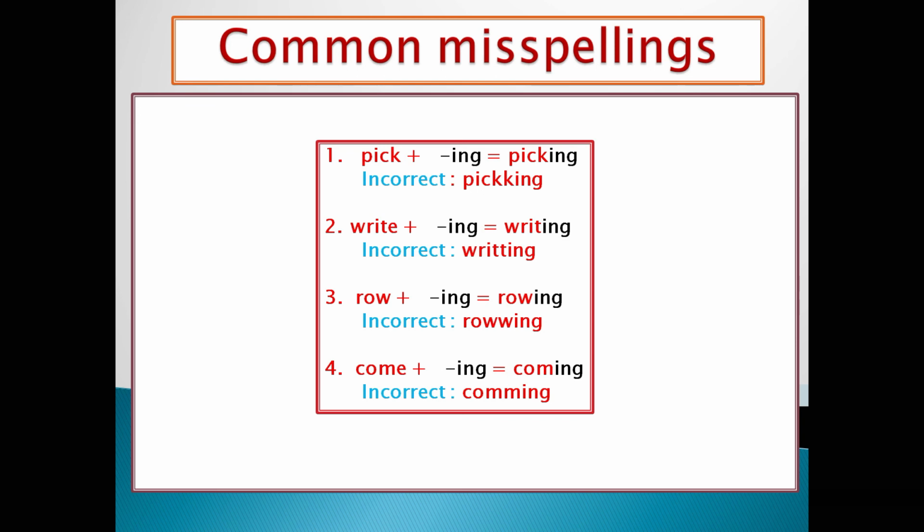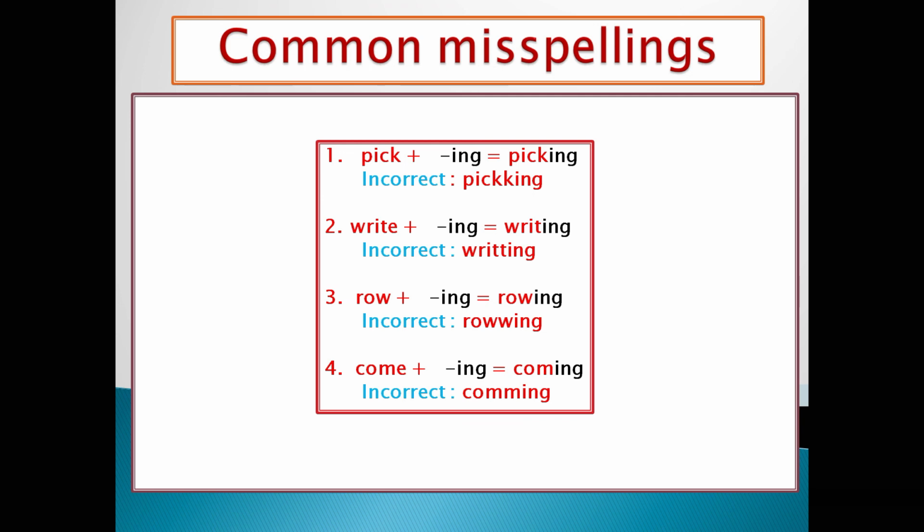Second one, write, W-R-I-T-E. And if we are adding ing to it, we will write W-R-I-T-I-N-G, and our pronunciation will be writing, but we will not double the T. It is incorrect.